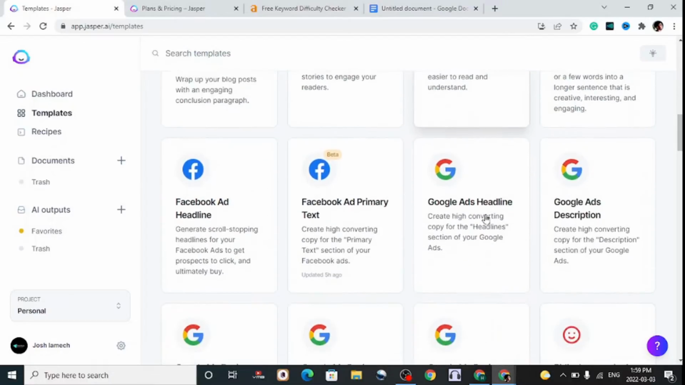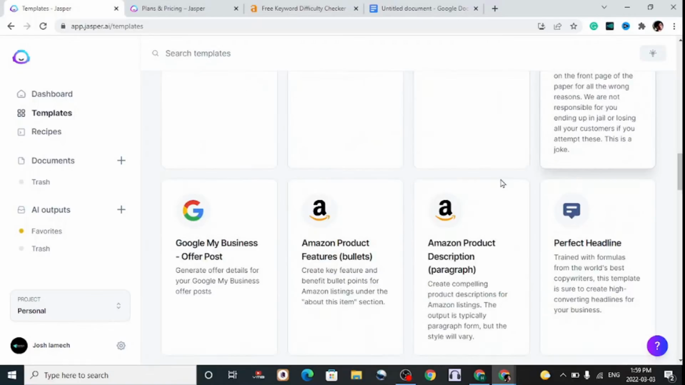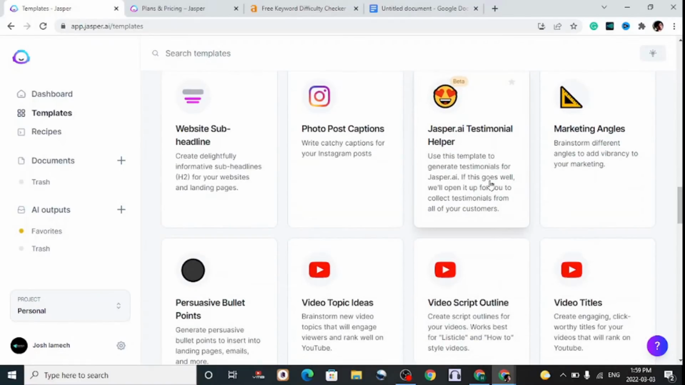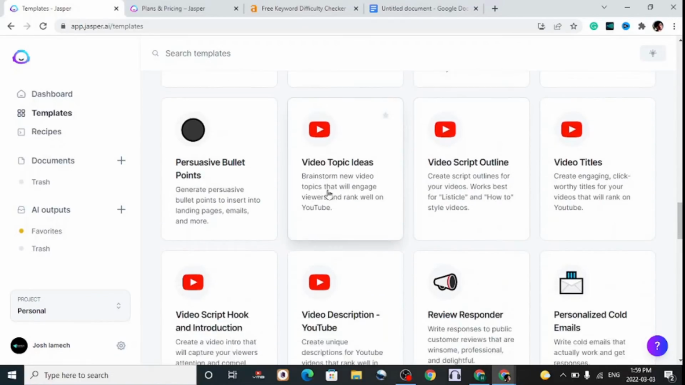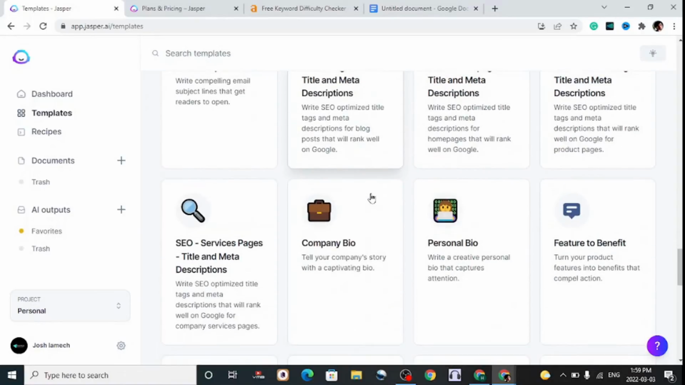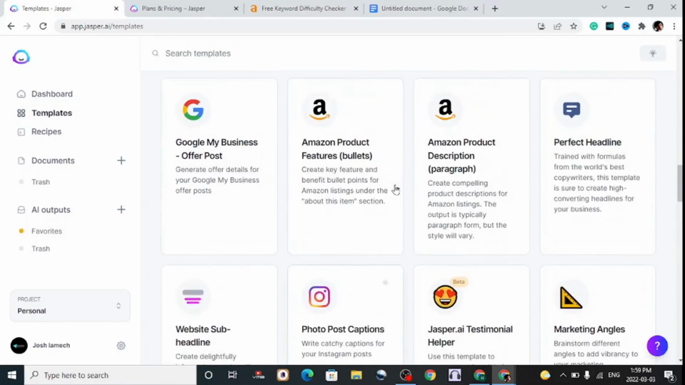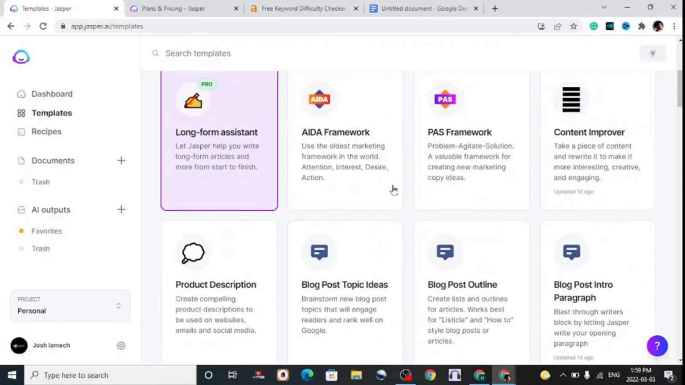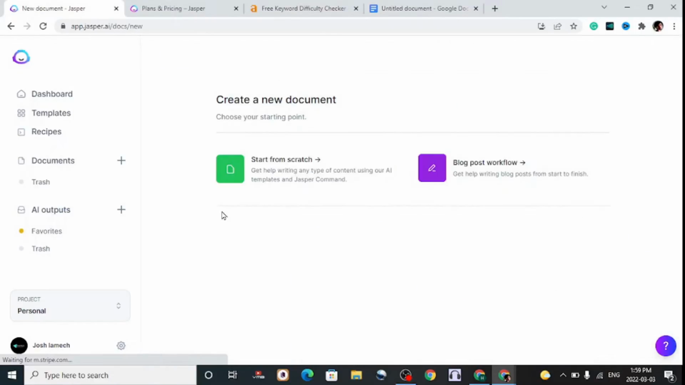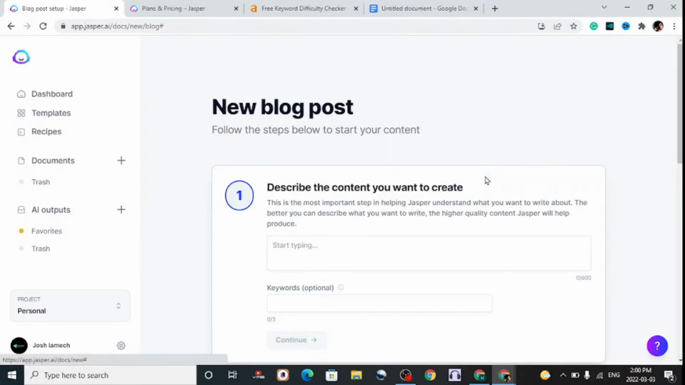But for us, since we are not interested in any of these, though there are a number of tools you can use to write your content, we are going to be using the long form content writer, which is right here at the top. Click on that, and you can start from scratch, or we can use the blog post workflow. So let's use the blog post workflow.